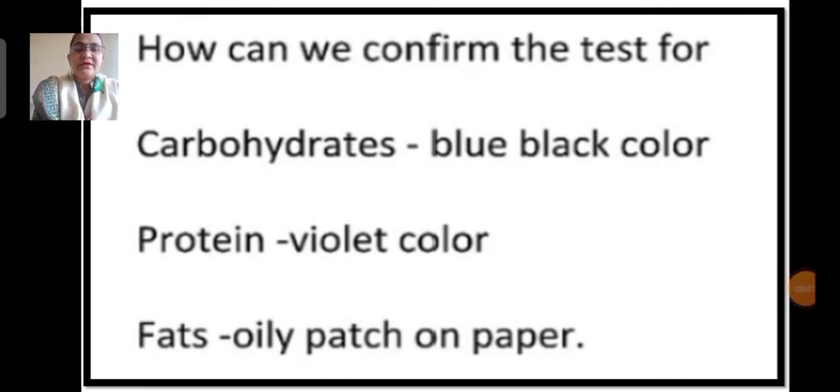Next, we did the test for fats, which is simpler than the tests for carbohydrates and proteins. For this, we took a small quantity of the food item and wrapped that food material in a paper. Then it is crushed, and if the food item shows a translucent or partially transparent oily patch on the paper, that means fats are present in that food item. If the translucent or oily patch is not seen on the paper, that means fats are absent in that food item.